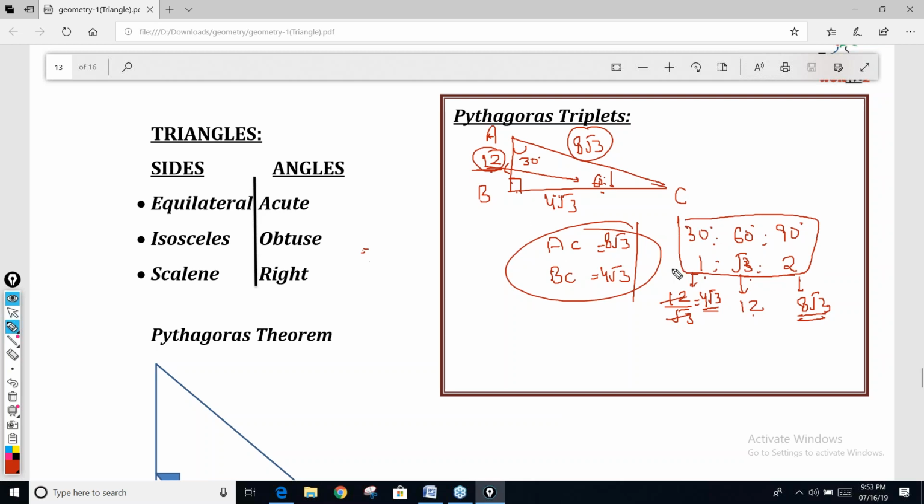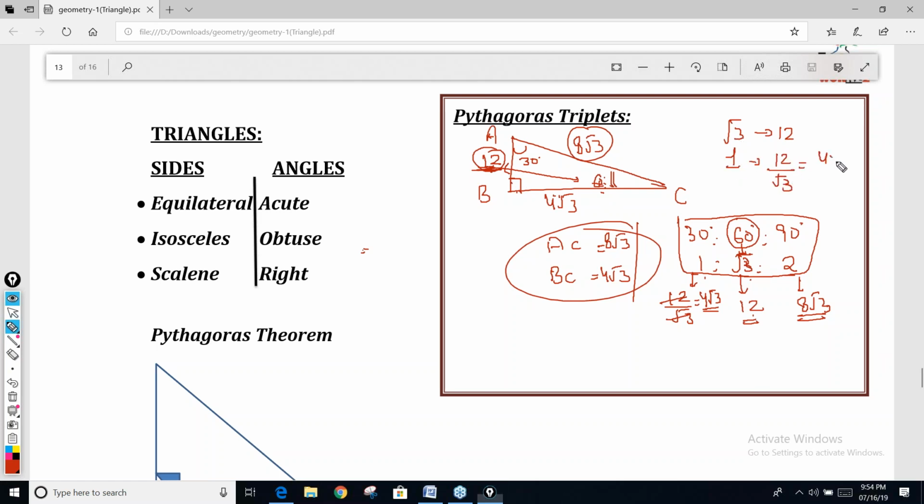Anurag, what is not clear in that? The angle given is 60, the side given is 12. The angle 60 denotes root 3. The ratio is root 3. So here root 3 denotes 12. If root 3 denotes 12, 1 will denote 12 by root 3.